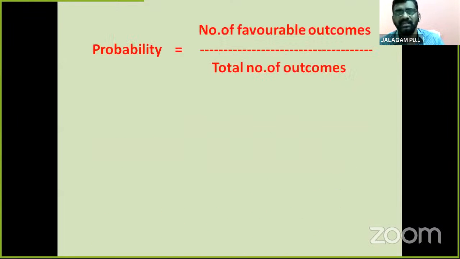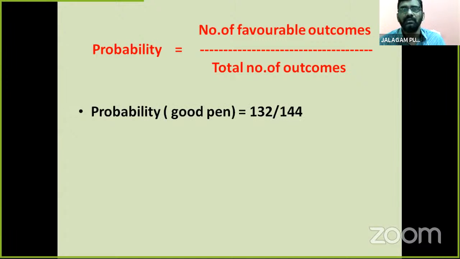What is that? The probability is equal to the number of favorable outcomes, the good ones, by the total number of possible outcomes. We may substitute what here? Probability of a good pen is equal to 132 by 144. 132 is favorable, 144 is the total possible.